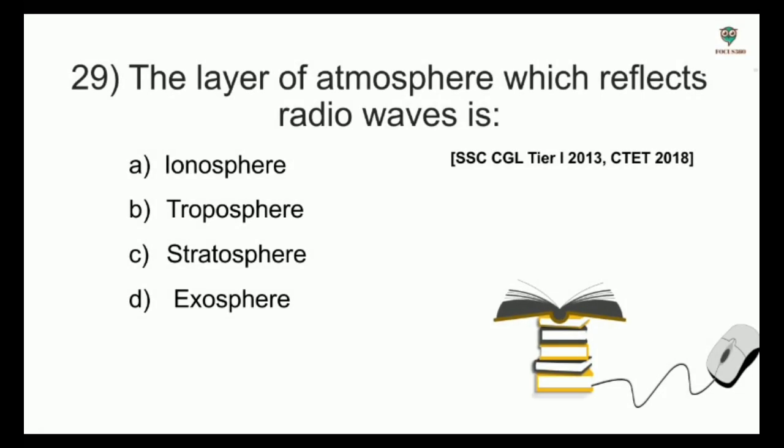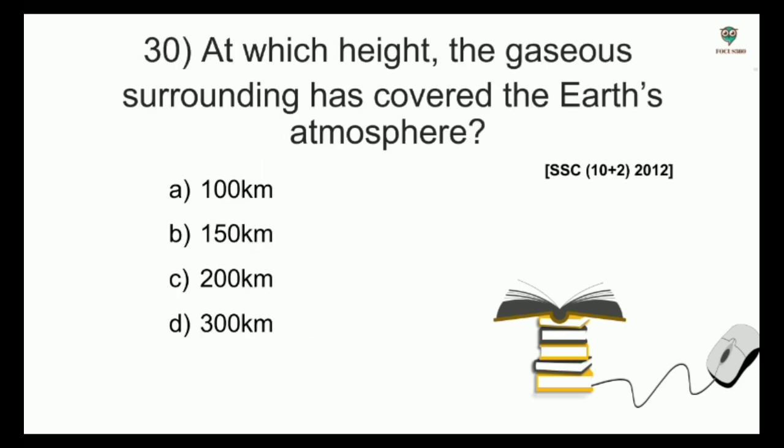Next question. The layer of atmosphere which reflects radio waves is, options: ionosphere, troposphere, stratosphere, exosphere. And the answer is ionosphere. Next, at which height the gaseous surrounding has covered the Earth's atmosphere? Options: 100 km, 150 km, 200 km, 300 km. And the answer is 300 km.